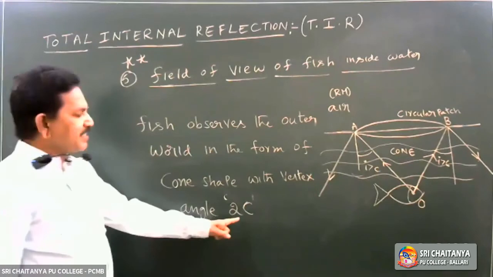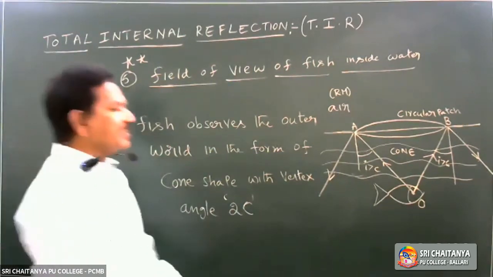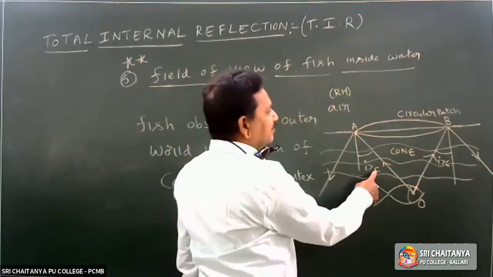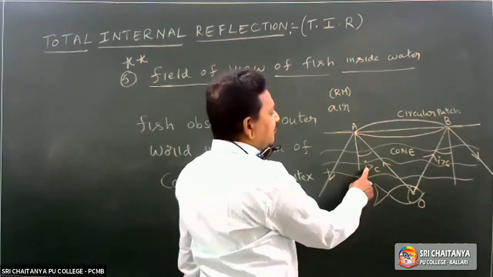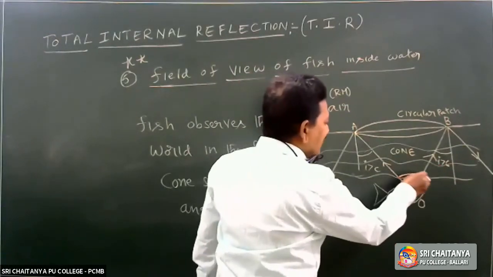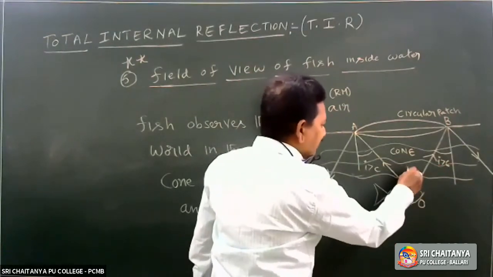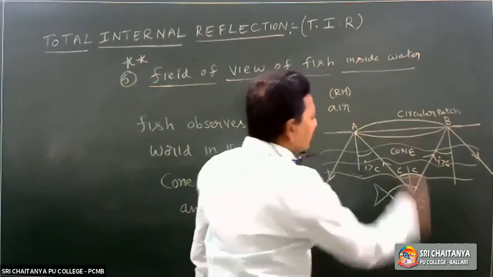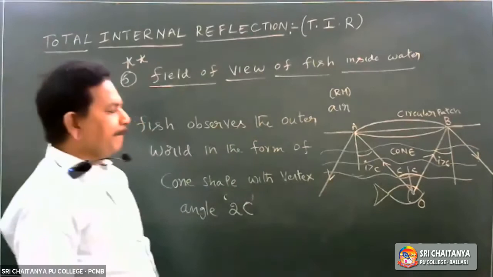Sir, why the vertex angle 2C? Already discussed. i is slightly greater than C, almost C. Here also C. Therefore, this angle is equal to C, here also vertical. Total angle is equal to 2C.